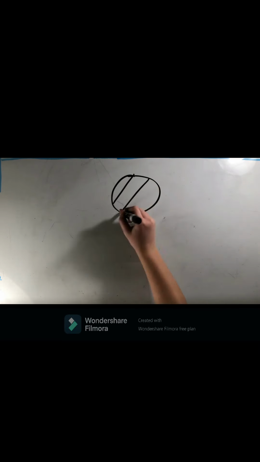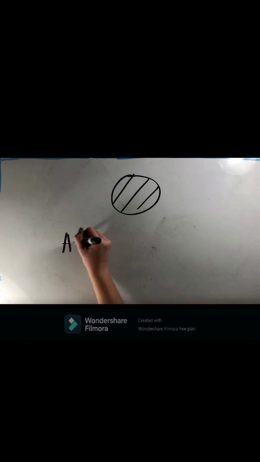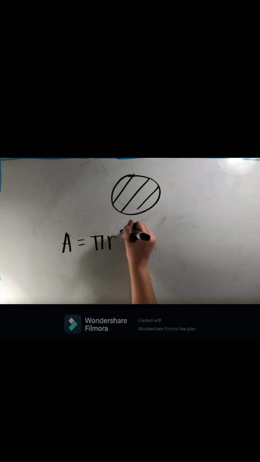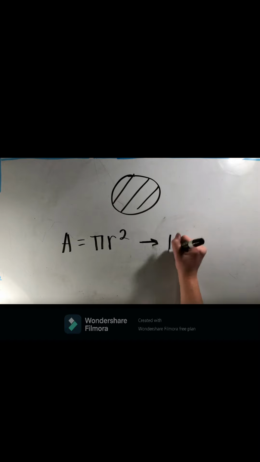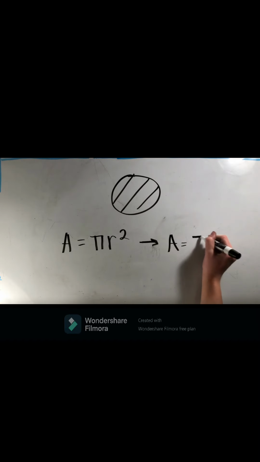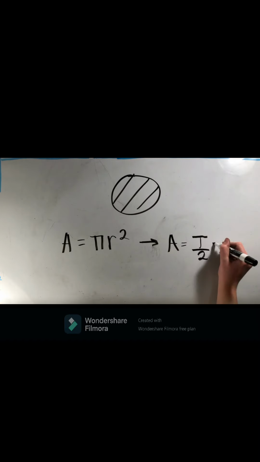So, should we just stop using pi? To answer this question, let's look at the area of a circle in terms of pi. A equals pi r squared. Now, let's look at it in terms of tau. A equals tau r squared all over 2. Ew, that just doesn't look good. So, should we stop using it? Absolutely not. Pi and tau should be viewed as 2 different constants that have 2 different uses.